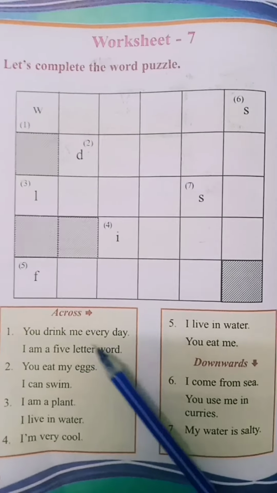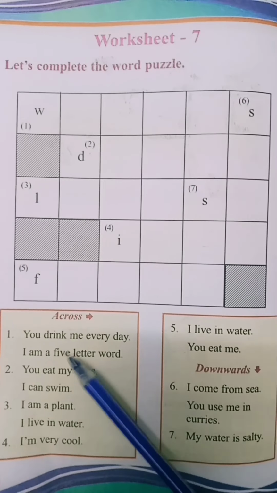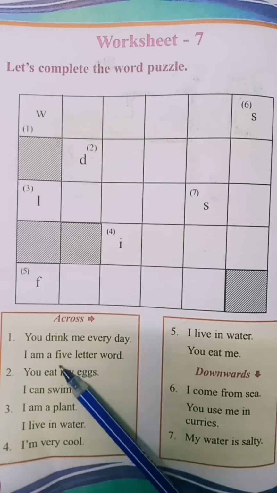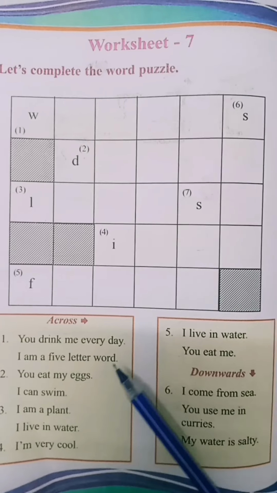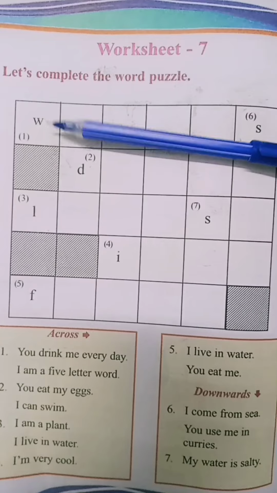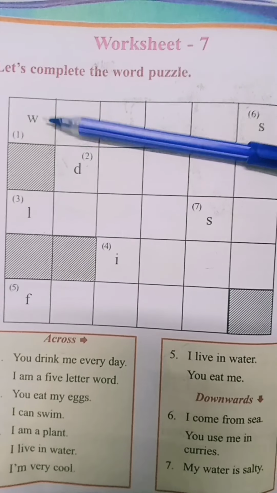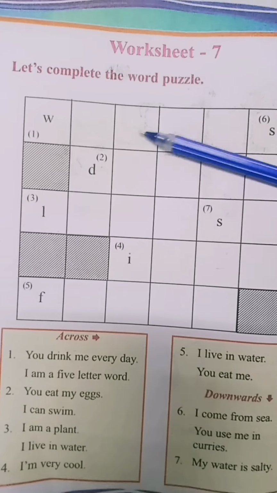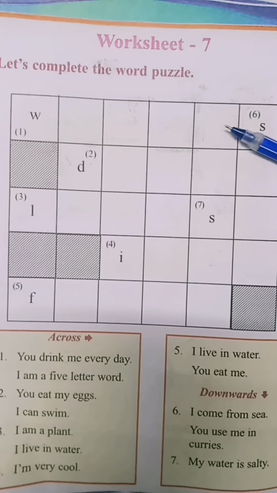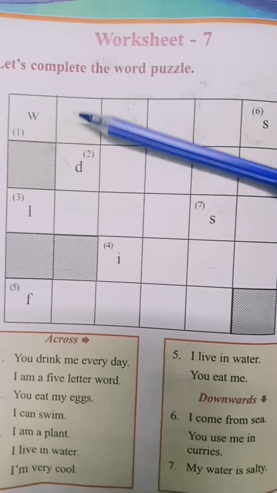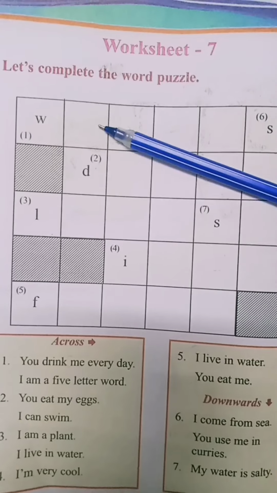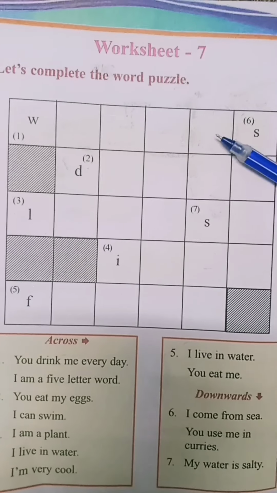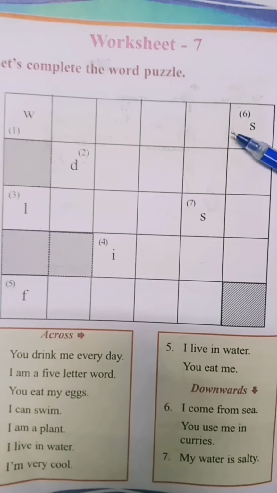Across. What is the first one? You drink me every day. I am a 5-letter word. Tell me what's the answer? Look here. The first letter of this answer is W. Then 5 letter. What's the correct answer? Yes, of course. Very good. Water. W-A-T-E-R. So you have to write here water.